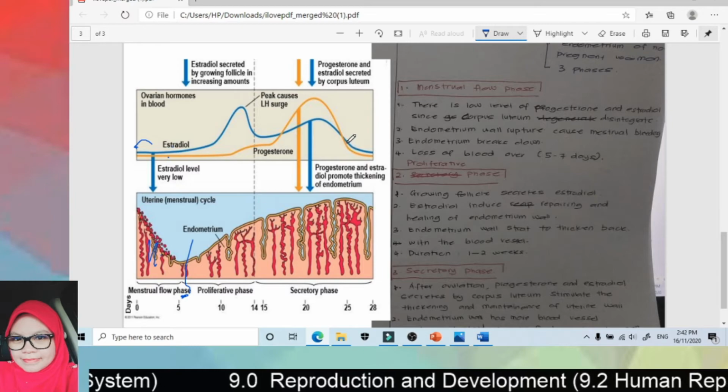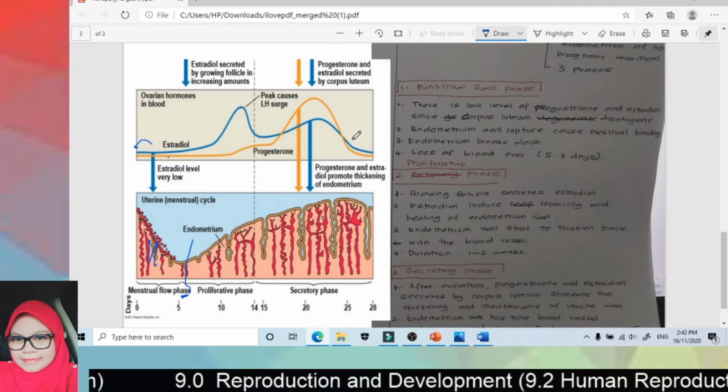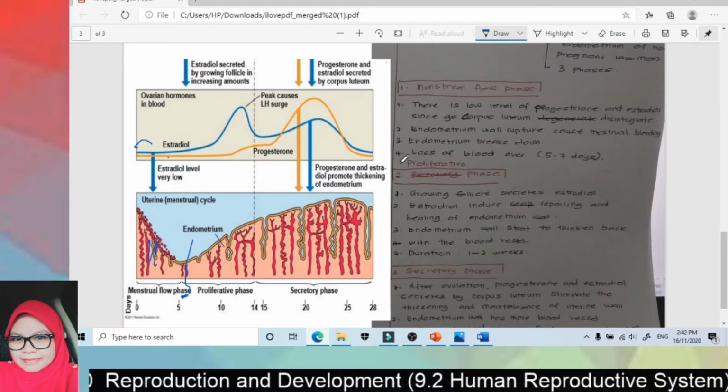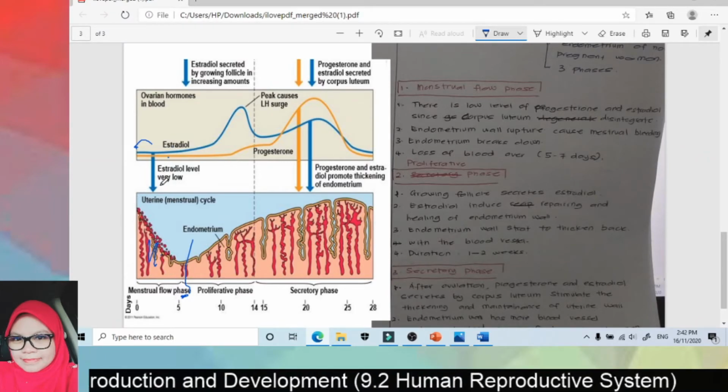So the level of progesterone and estrogen will drop again. So the menses will start again.